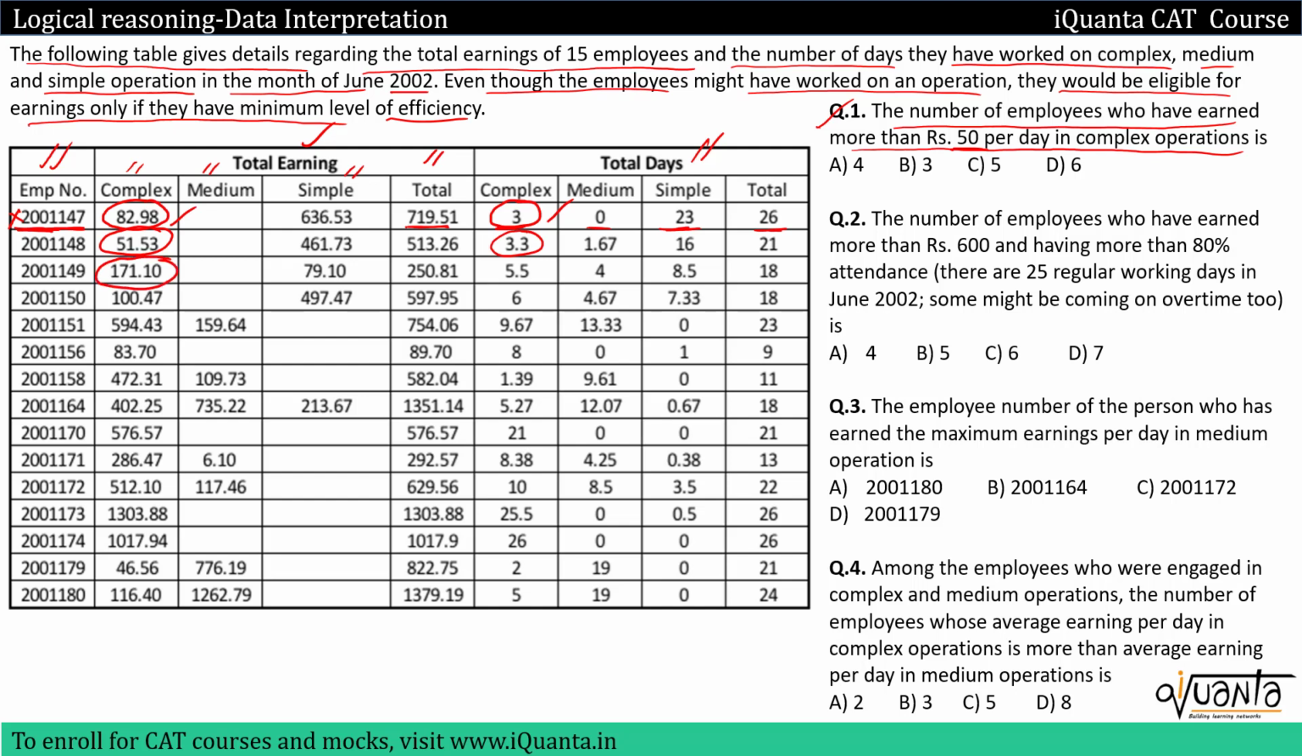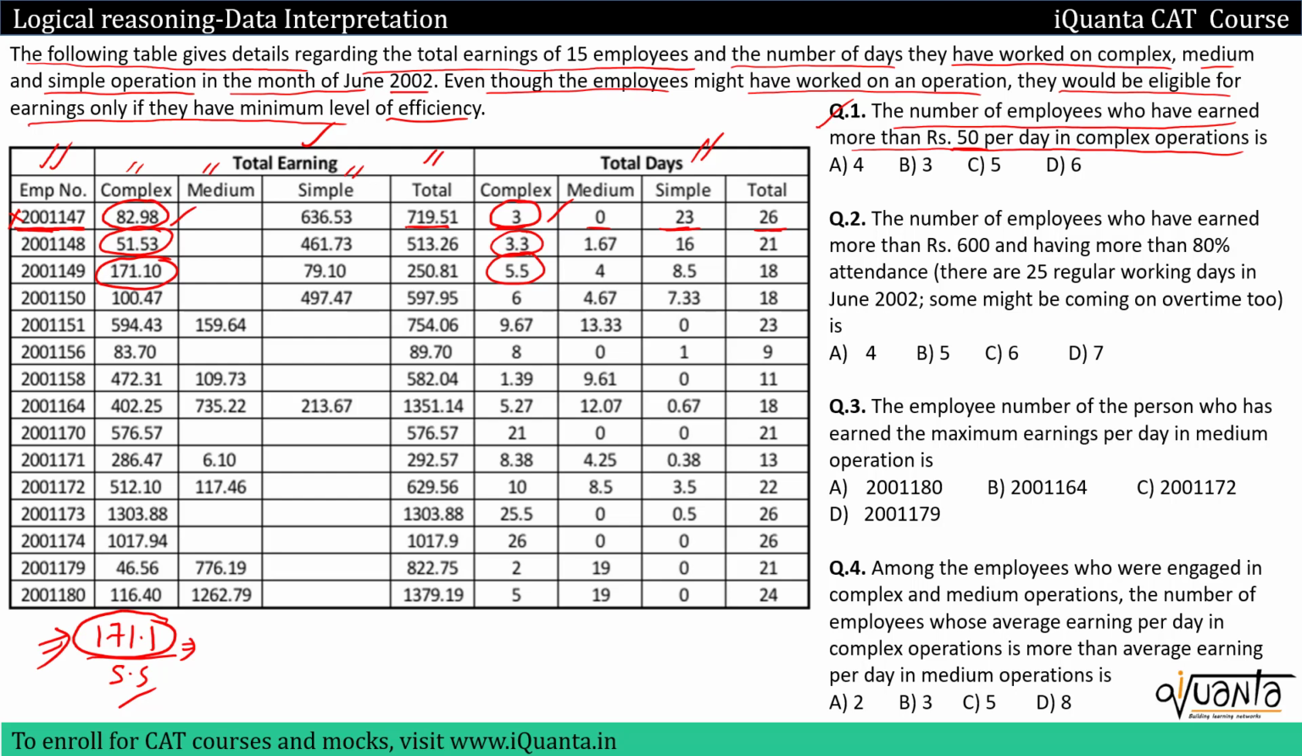171.1 divided by 5.5, even this is less than 50. I hope you can calculate this much very quickly. For example, for this employee I am dividing 171.1 by 5.5. Now to have 50 rupees per day earning, we should have in the numerator 50 times this 5.5. So 50 times 5.5 means more than 250, but we do not have more than 250 in the numerator. We can directly say that it will be less than 50. That is how we are quickly calculating it.